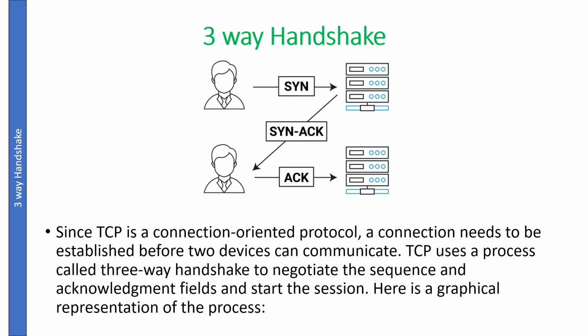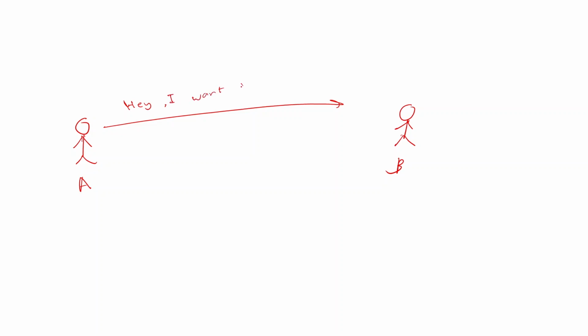So imagine a situation, we have two friends, right? So we have one person here and we have another person here. We want to make a communication with this person. We will think he is A, this one is B. So A wants to make a communication with B. For that, what are we going to do in the real world, right? So we ask B, hey, I want to talk with you.